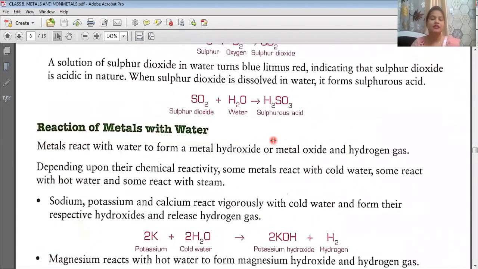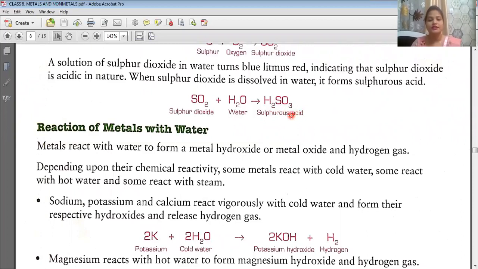Now this sulfur dioxide, SO2, if we dissolve it in water, H2O, it will form sulfurous acid, that is H2SO3. Okay students, understood till here?